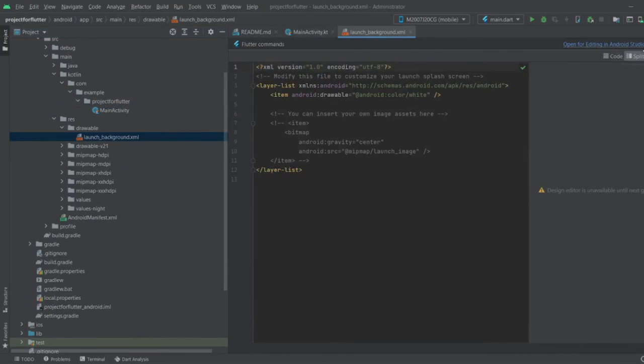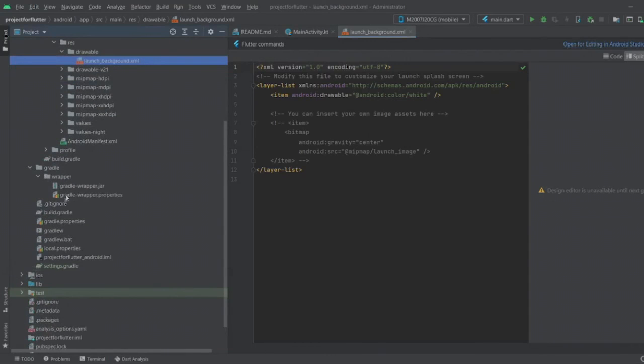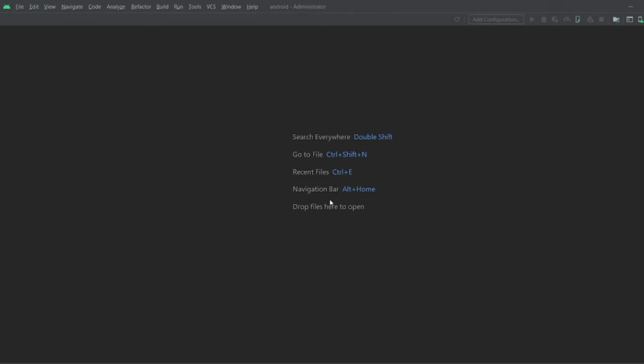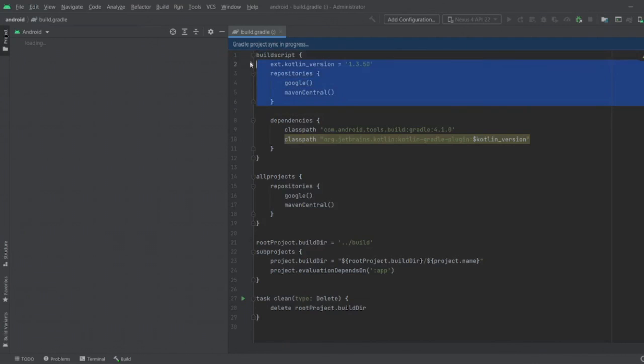Alright, so our Gradle isn't configured. Alright, you should see your layout be able to be edited now. So that pretty much wraps up our Flutter installation process.